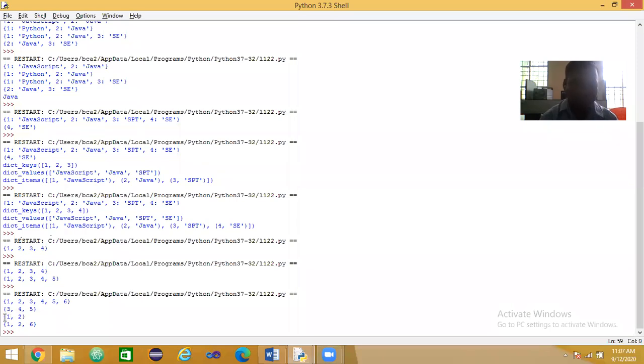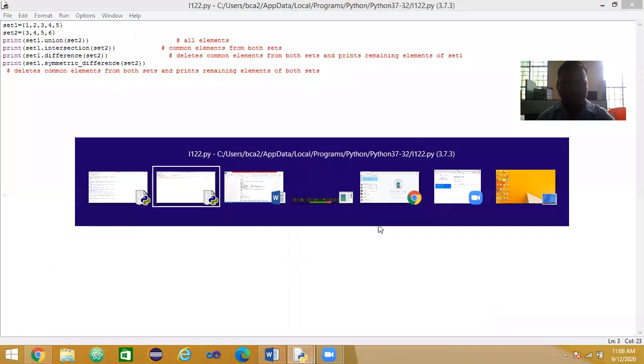And the difference deletes the common elements from both sets and prints the remaining elements of set1. And the symmetric difference deletes the common elements from both sets and prints the remaining elements of both sets: 1, 2 and 6. Good, very good. Only the last minute is remaining.